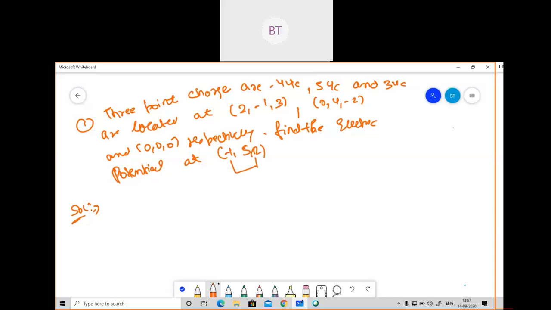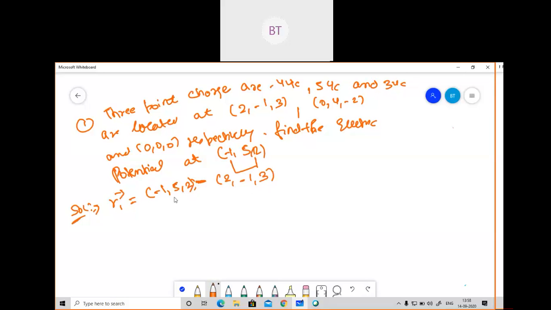So I'll write here, for the R1 charge, we have the coordinates where we want to move, which is -1, 5, 2. And what are the coordinates given for R1? I will write here 2, -1, 3.